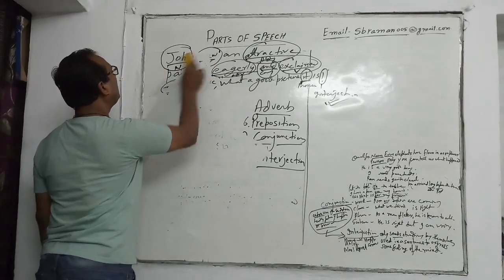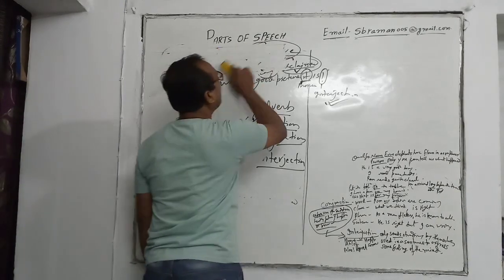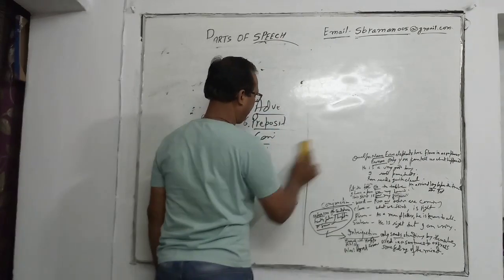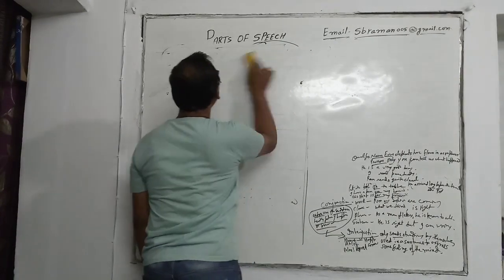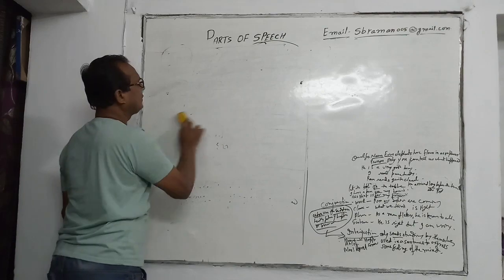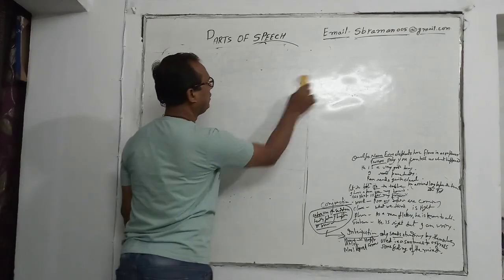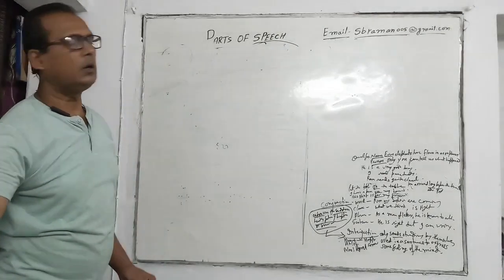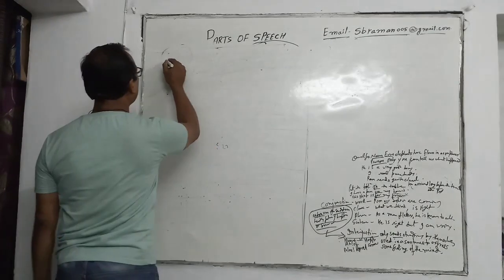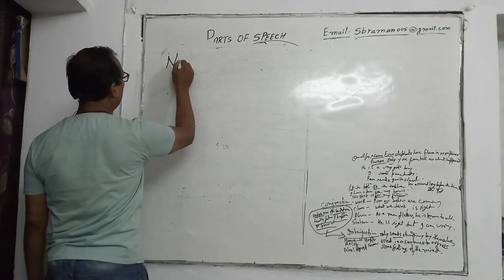Now we are going to do it one by one separately. First of all we will start with noun. Number 1, that is noun.